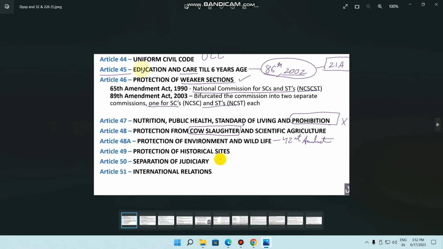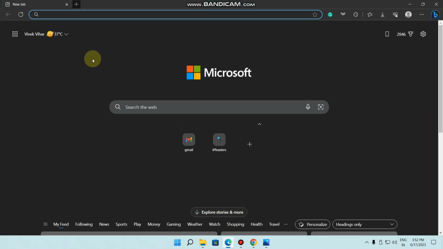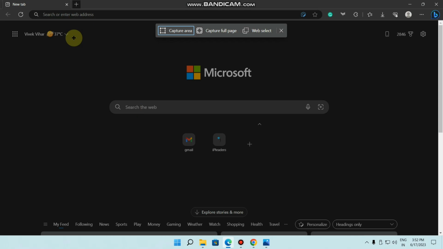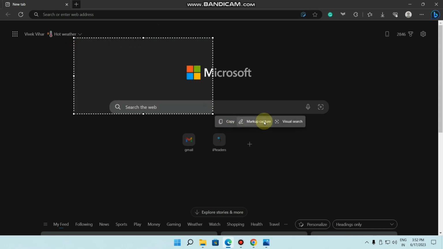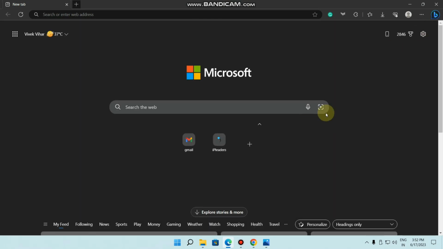Whenever I learn or study from a YouTube video, I take screenshots from that video. Let me show you how. First, if you have Microsoft Edge, then after opening any video, you can right click and you will see web capture. After that, you can capture that area and click on markup capture. Then it will save a screenshot of that image. That's how you can study from YouTube videos, by taking screenshots and later writing it in your notepads.